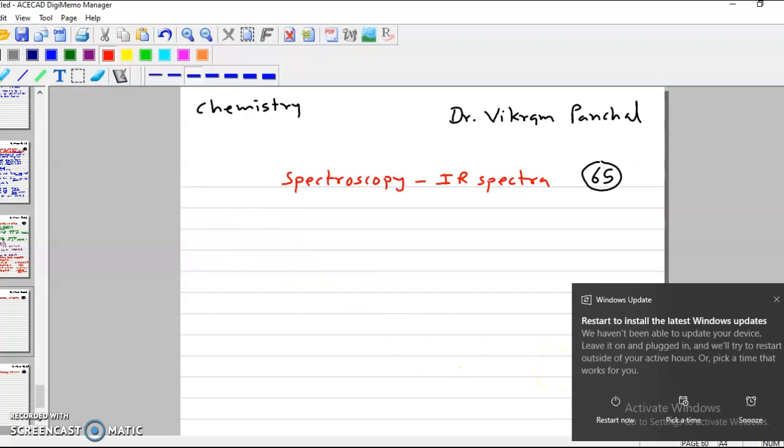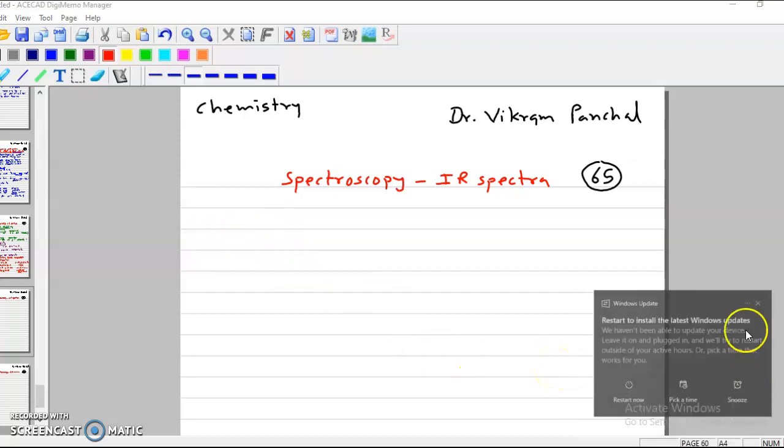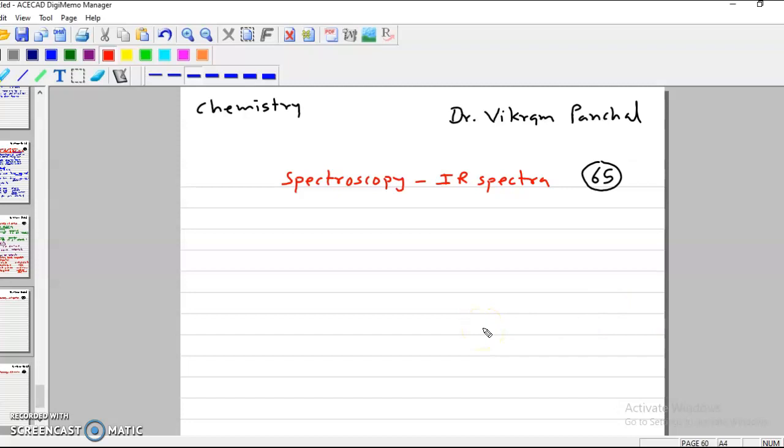Next is the concentration of a sample. Of course we need dilute solutions in all cases, but still we have to find out at which concentration we are getting maximum intensity.